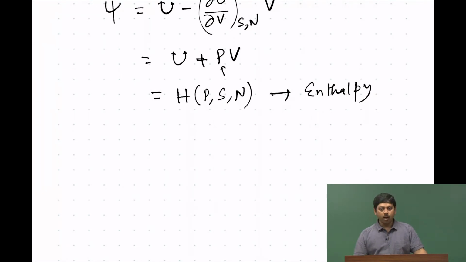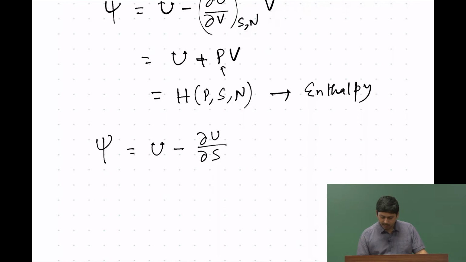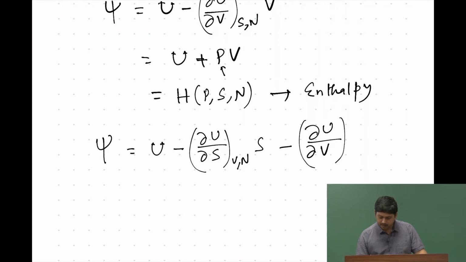Now, we are going to do one more, with both the variables. So, we do the Legendre transformation on both the variables. So, del u by del S at constant V and N times S, minus del u by del V at constant S and N times V, which gives us u minus TS plus PV.